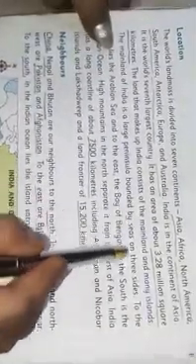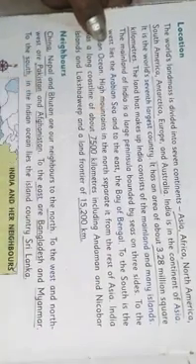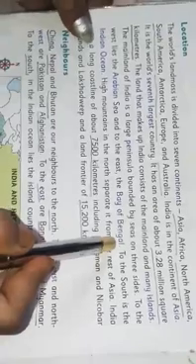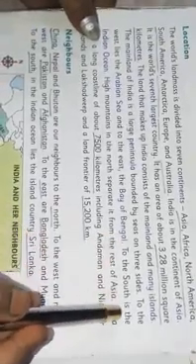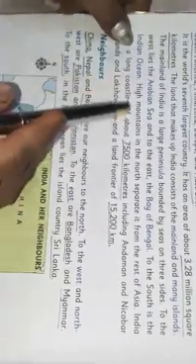You can see here, this side and to the south, from all these sides our country is surrounded by water. So this is a peninsular country. To the west lies the Arabian Sea, as you have seen here, and to the east, the Bay of Bengal. To the south is the Indian Ocean.